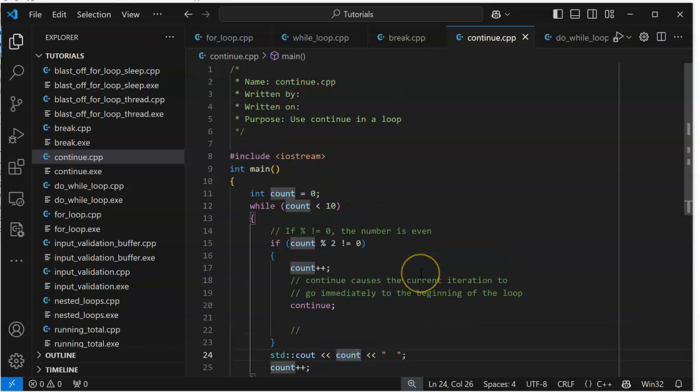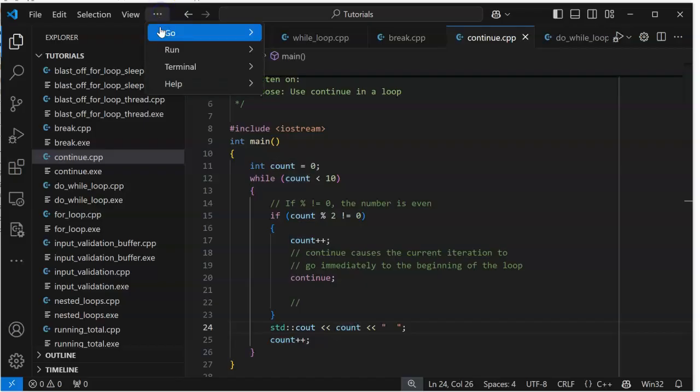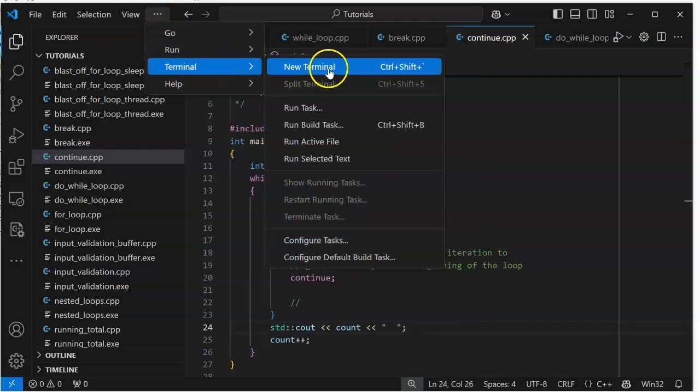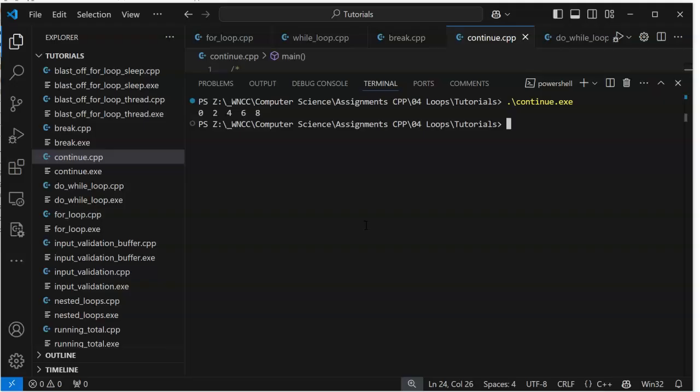I should put that in there, printing all the even numbers. Well, let's prove it, make sure it works. Let's run up a new terminal. And our program is continue. There we go. We need exe. That's what it's doing. It's doing all the even numbers, including 0. Well, we could clip out 0 if we wanted to, but...